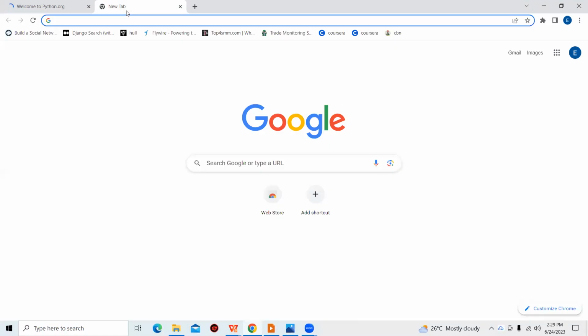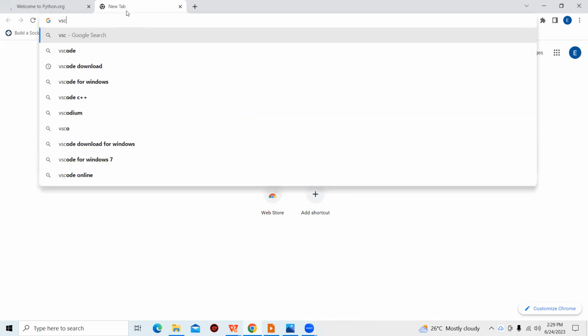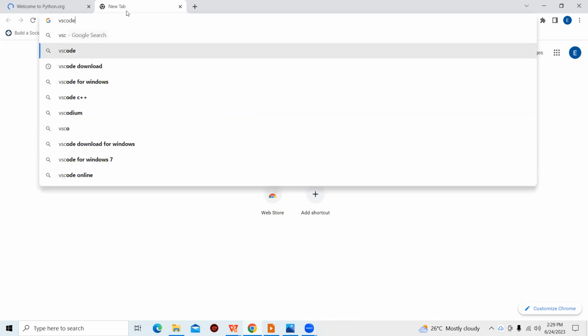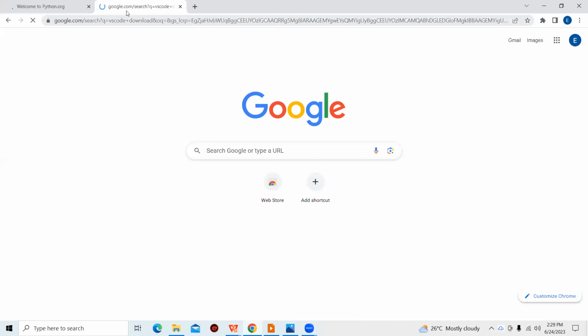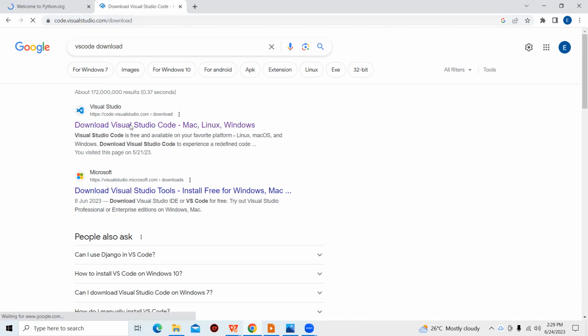When you're done, for the purpose of Django, you would need some software. I highly recommend VS Code. It's one of the best programming software you should have at your disposal, and I will be using Visual Studio Code. I just typed VS Code, and you click on the first result and download it.